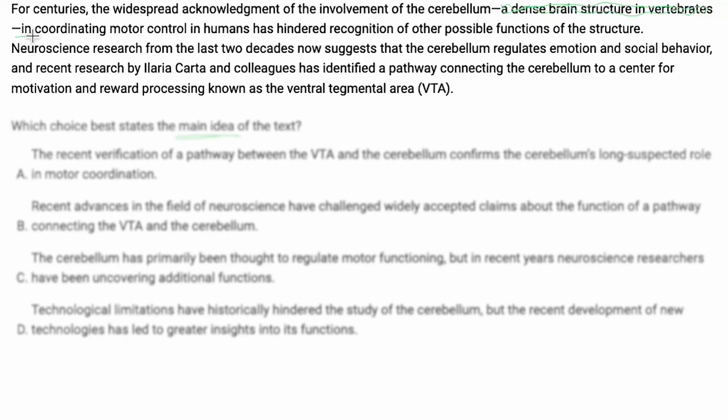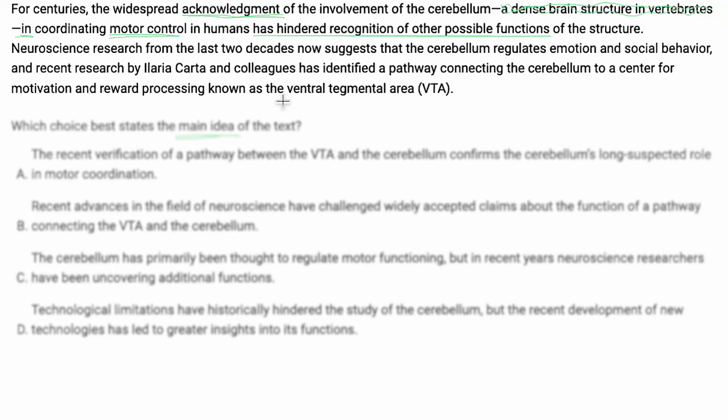So I'm going to say acknowledgement in motor control. And the reason that I'm kind of slowing myself down here is because this is very scientific and I want to make sure I understand what's going on because of the jargon, whereas some of these simpler texts, I feel like I can kind of just brush through it. Has hindered recognition of other possible functions. So that's what I'm focusing on so far.